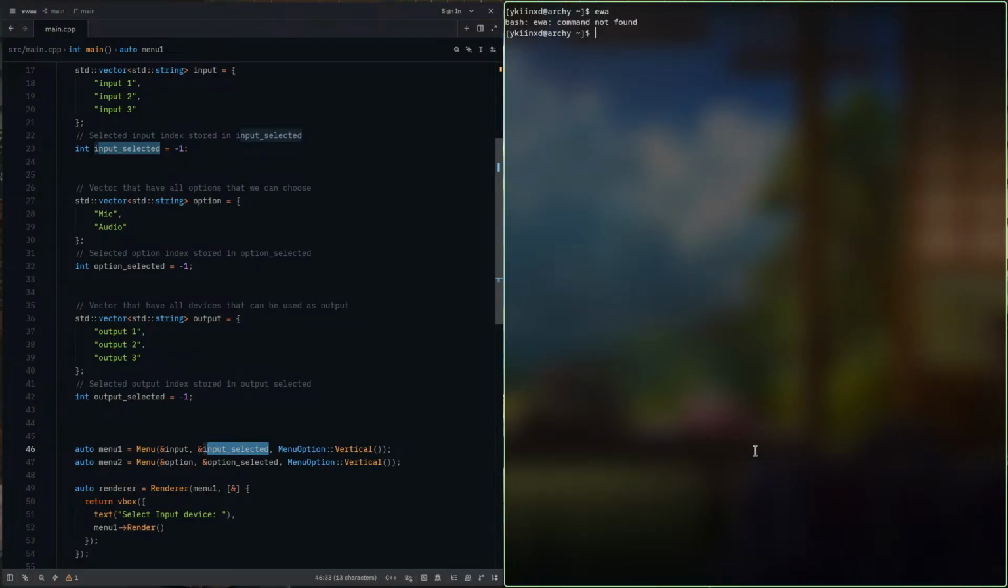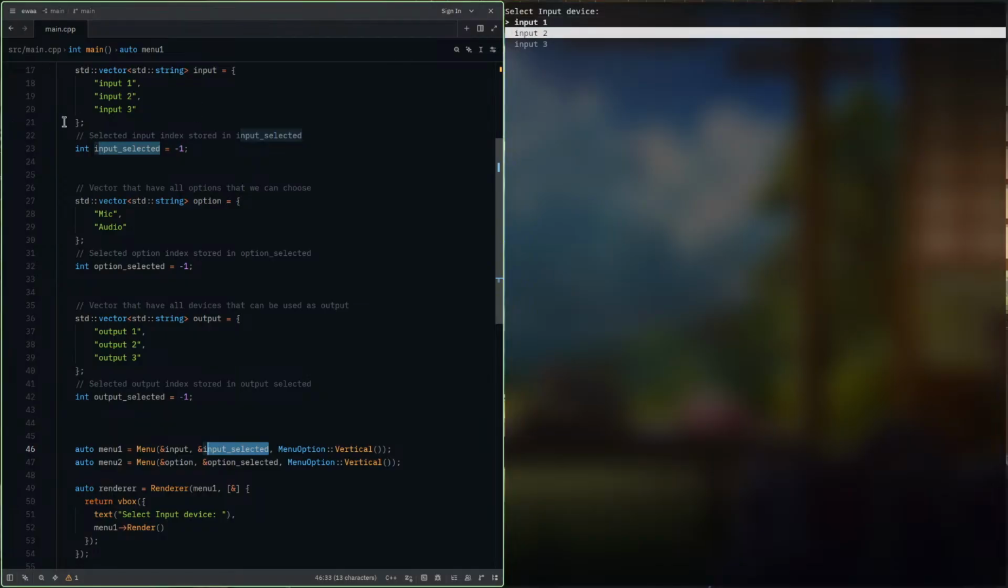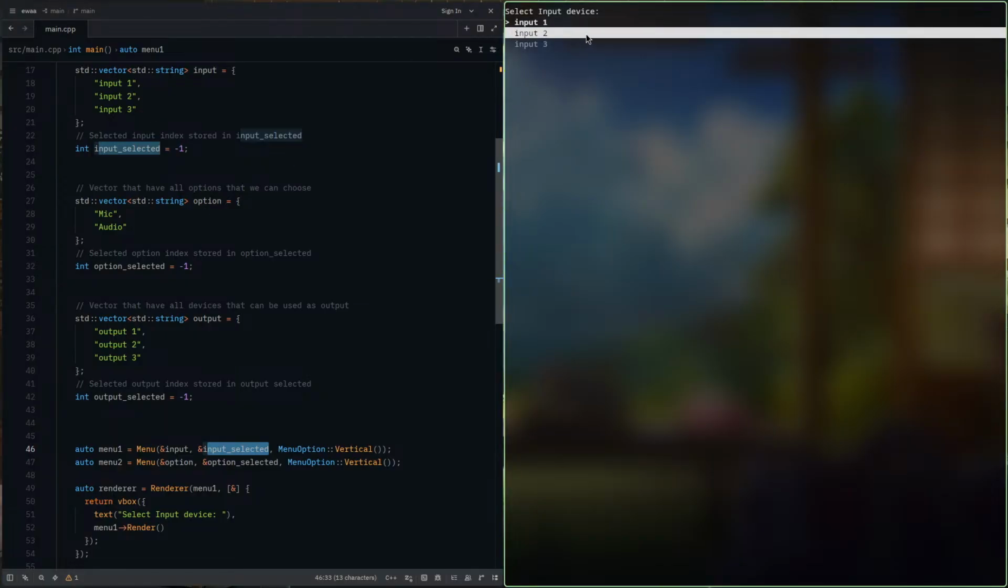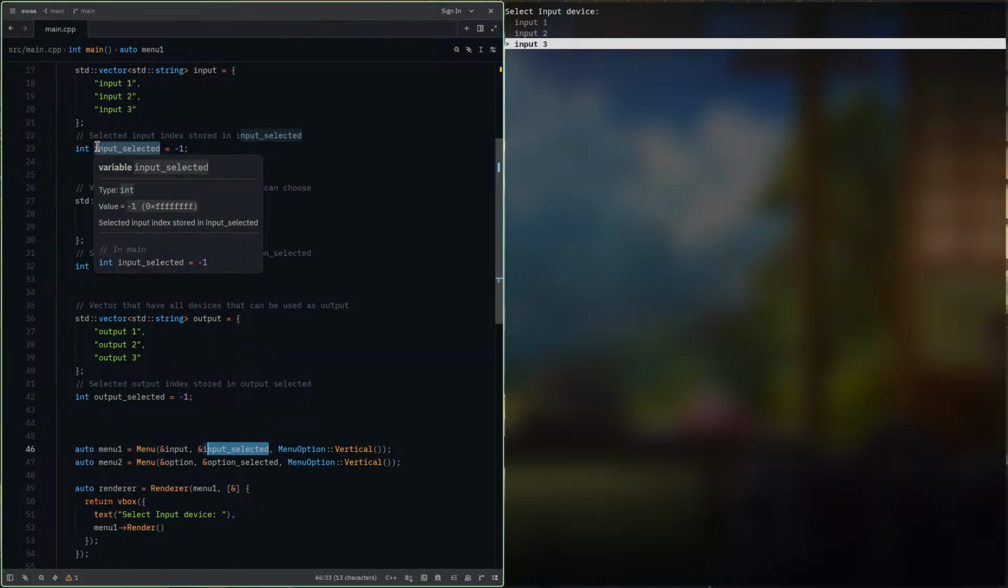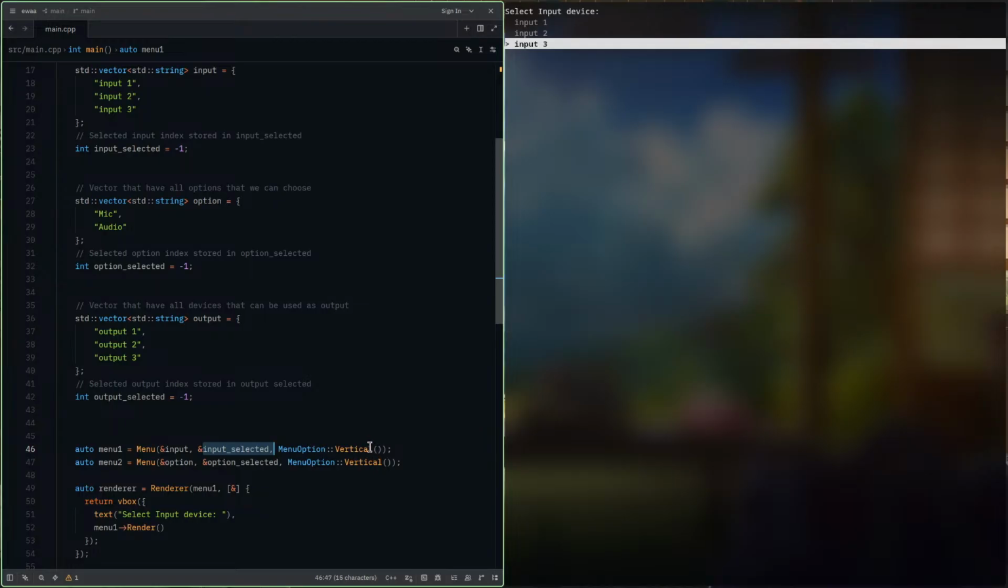Suppose I'm here. This is a complete vector which has three things: input one, input two, and input three. So what's happening is, when I click here, now I'm on index one, now I'm on index three. If I press enter here, the option which is currently selected is maintained here. So we are passing that here, and this is the option for how to show your menu. I think there is horizontal and animated. Let's just first use only horizontal.